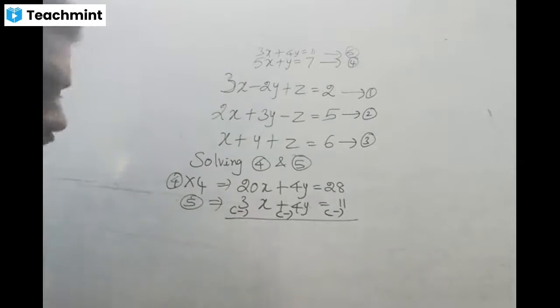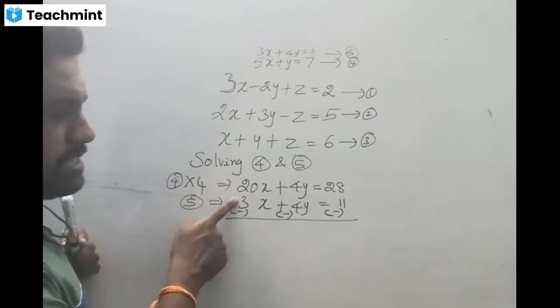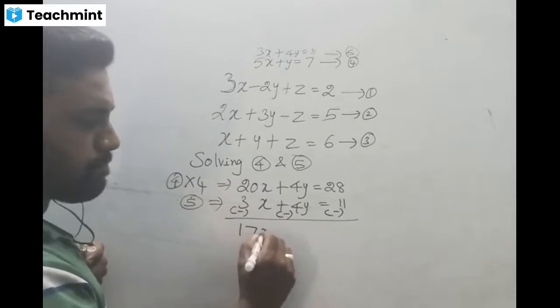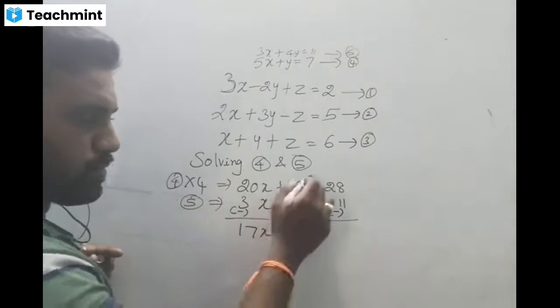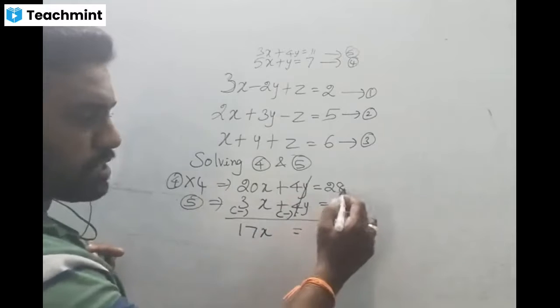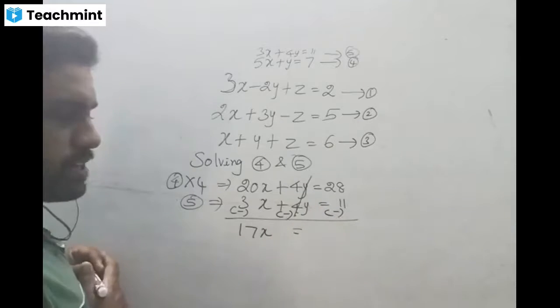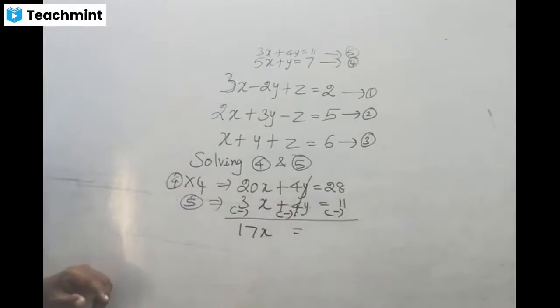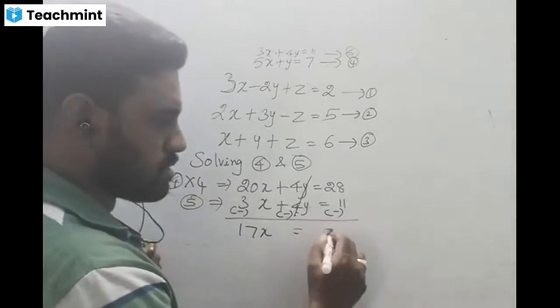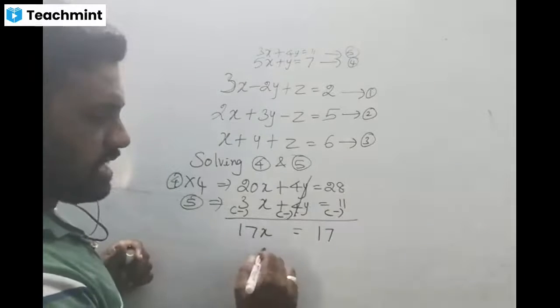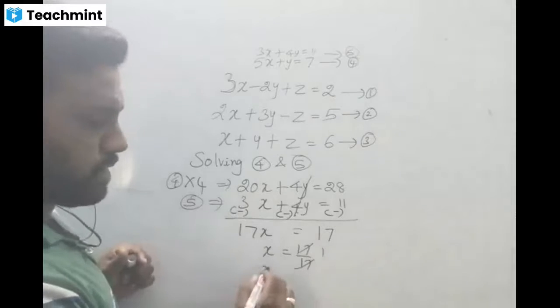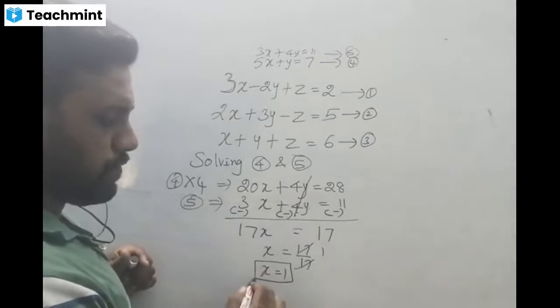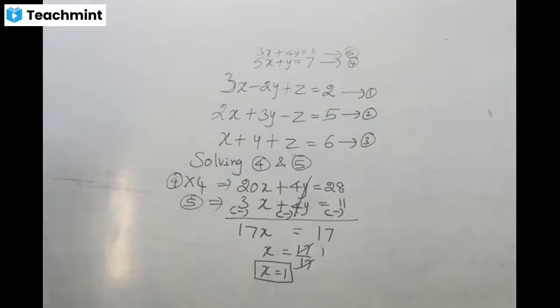That means subtraction, right? Now 20x minus 3x. 20x minus 3x means 17x. 20 minus 3 is what? 17. Here plus 4y, here minus 4y. Both are cancelled. Equal to 28 minus 11. 28 minus 11. Here 8 minus 1, 7, and 17. Then x will be what? 17 by 17. So both 17s are cancelled. X equal to 1. So the value of the variable x is 1.